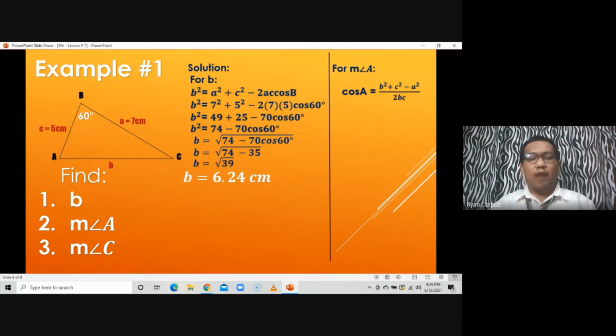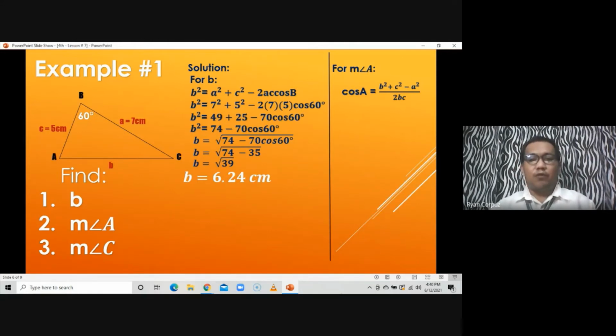Basta kung angle ang hinahanap natin, so cosine of that angle that we are looking for, it will be equal to the sum of the squares of the sides which are not opposite of that angle minus the square of the side opposite that angle all over twice the product of the sides which are not opposite of that angle.